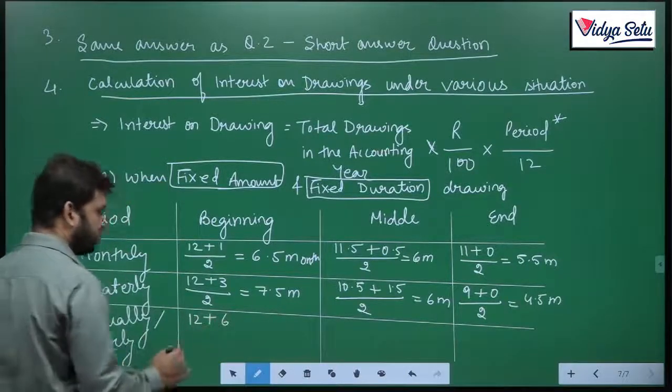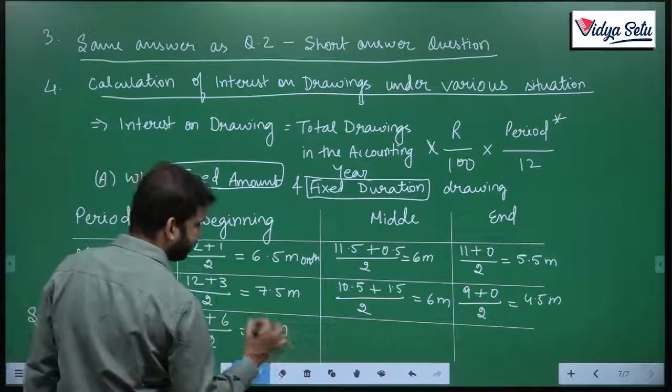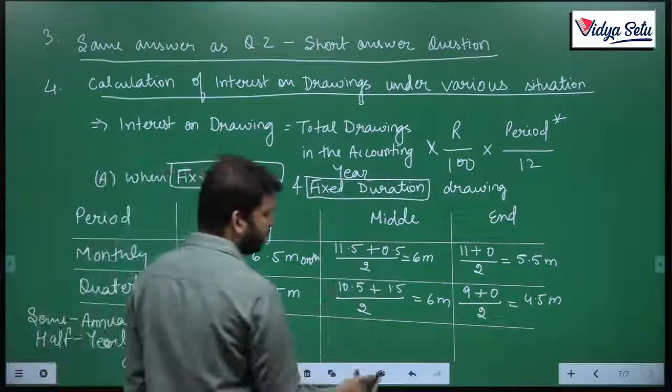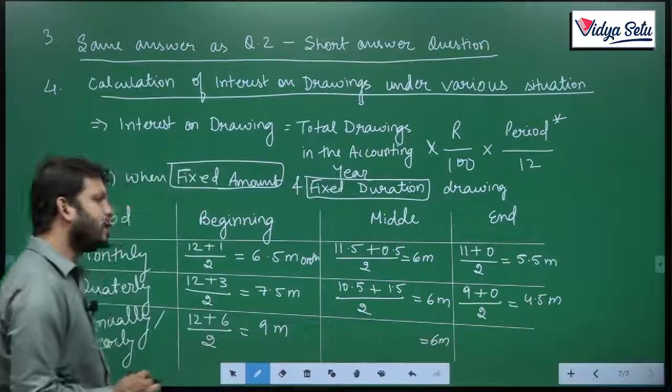I am withdrawing on 1st of October, 12 plus 6 upon 2. That comes to 9 months. Okay. If I am beginning in the middle, I already know the answer is 6 months. But let's see how this 6 months is calculated.